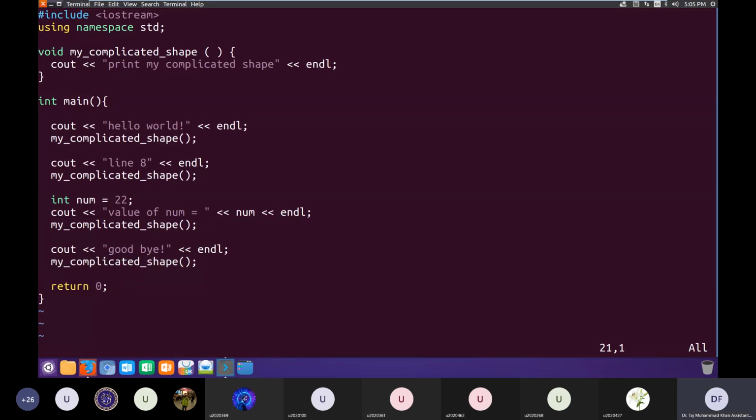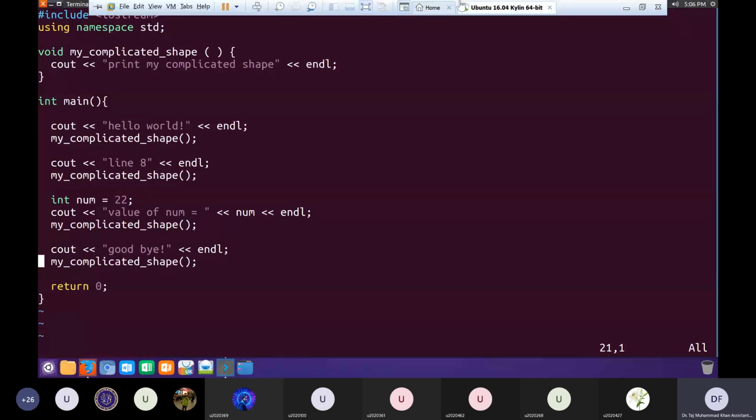Here I'm using 4 lines, so I use it 4 times. Without functions, if we had 1000 lines of code and we wanted to use it n times, the number of lines of our code would have increased by n multiplied by 1000. That would have been the total number of lines of code for that usage. Here, if I have this 1000-line function and I want to use it n times, my total number of lines of code would be 1000. How many lines would I have to use in my program to use this 1000-line code n times?